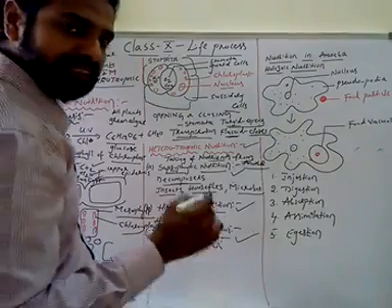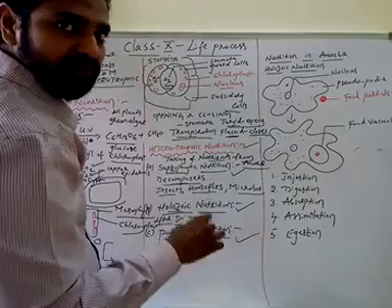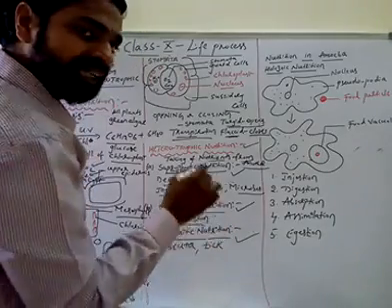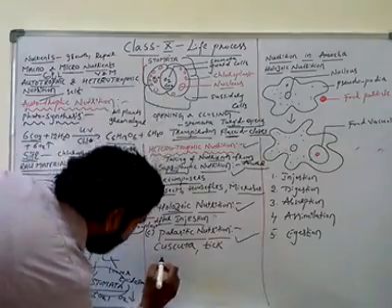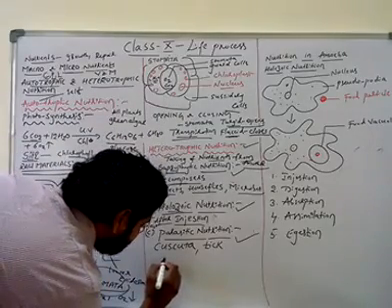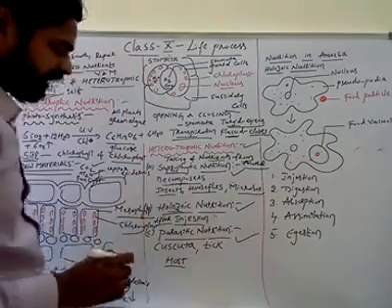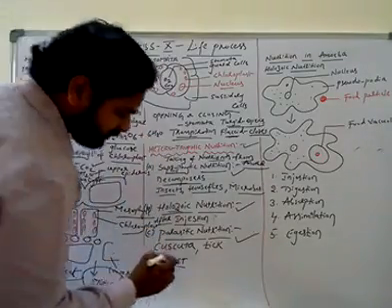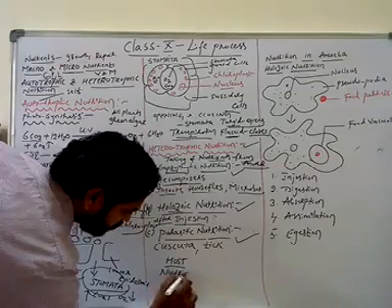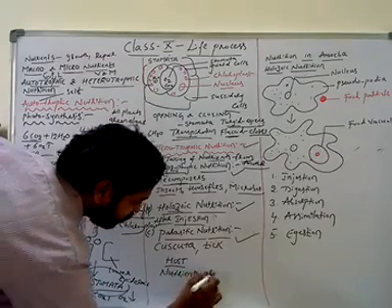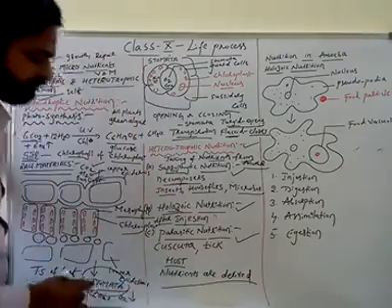Parasitic nutrition means the organism lives in the host. The organism, the parasite, lives inside the body of the host. Now, the nutrients are absorbed from the host. Nutrients are derived from the host.